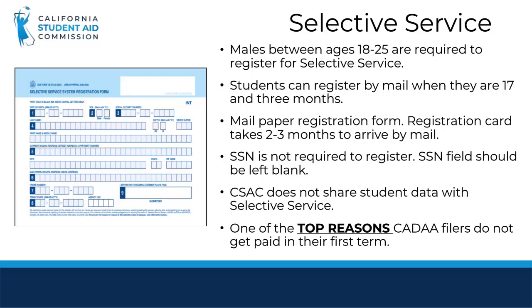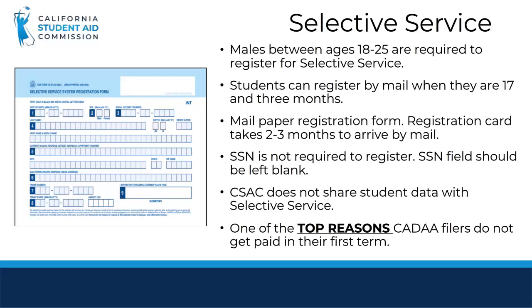The selective service registration card can take more than 3 months to arrive by mail. Having a social security number is not required to register for selective service. In this case, the SSN field should be left blank when filling out the paper form.